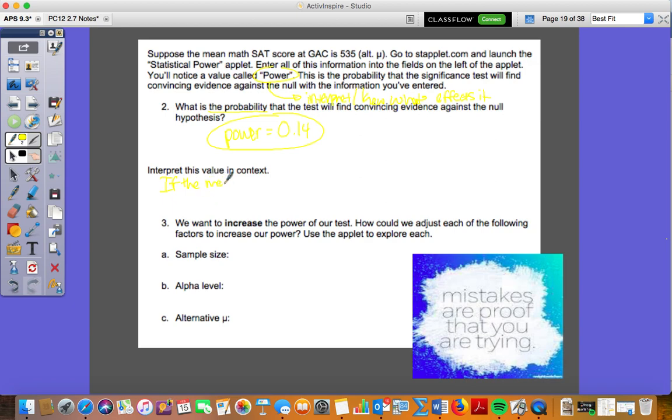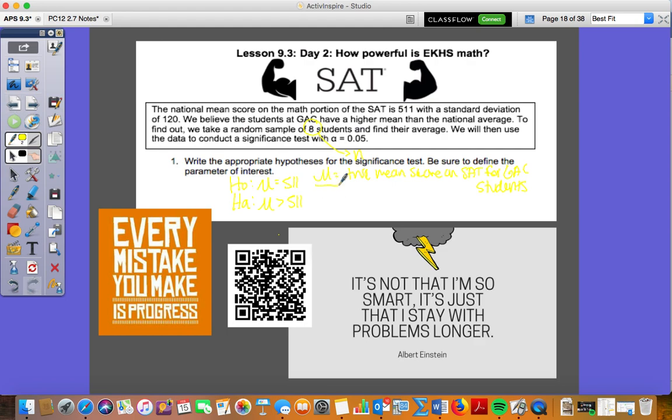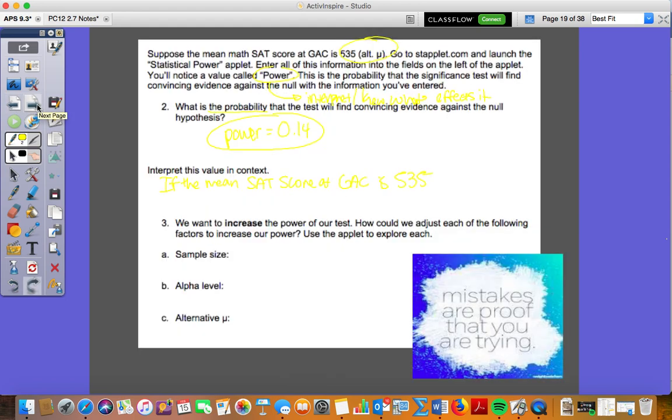If the mean SAT score at GAC is 535, basically what that was, it's the alternate mu, meaning it's from my population that I'm looking at from the mu that we interpreted. Normally we wouldn't know that, but this is something that again just helps us with our interpretation and in finding what it would be in context.